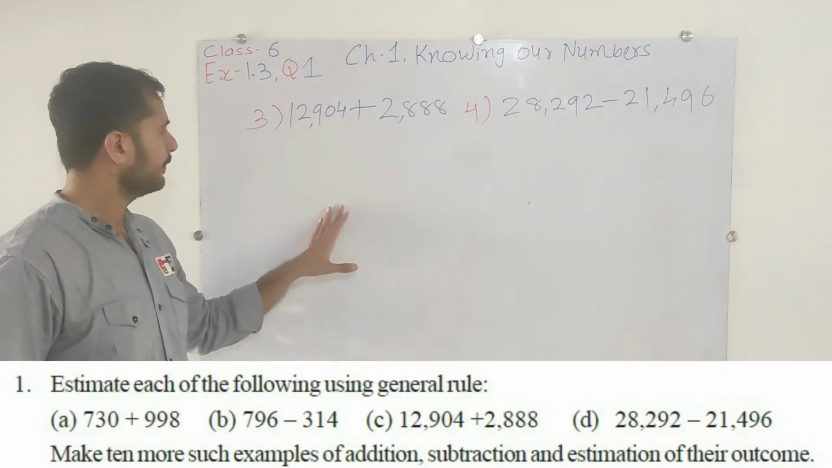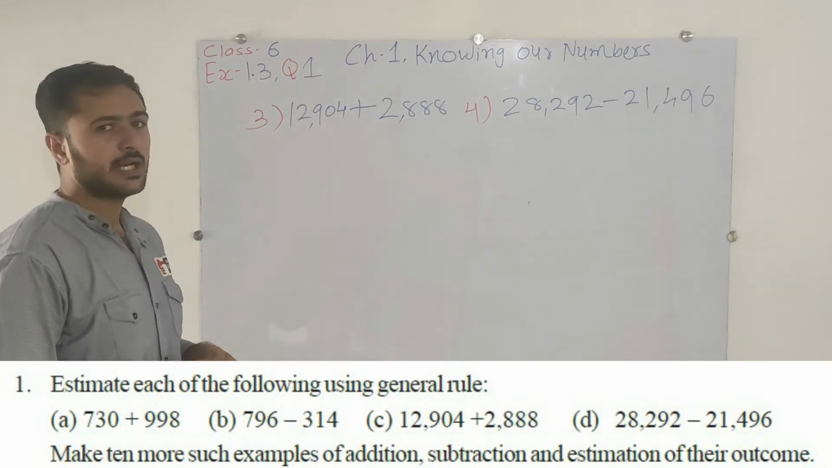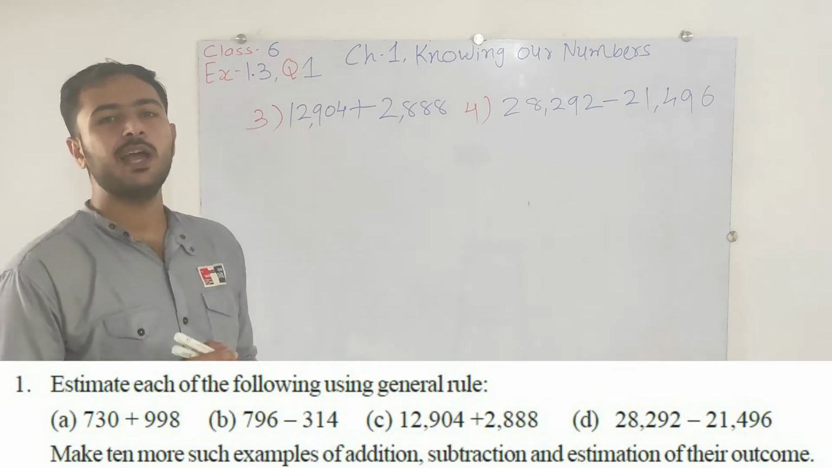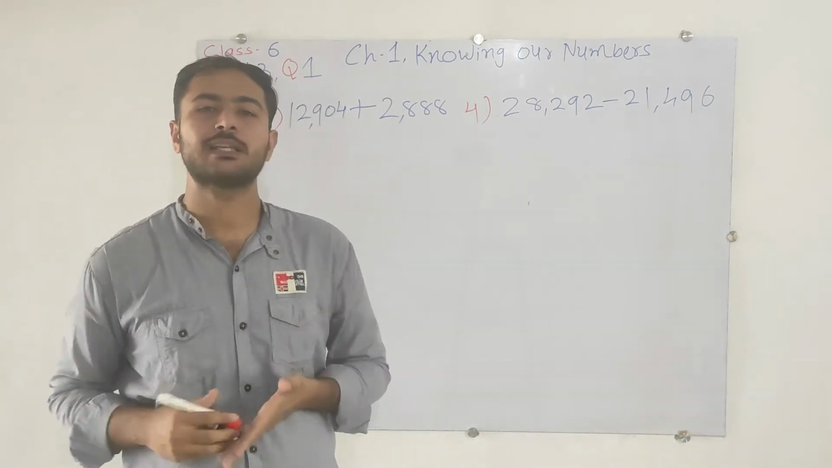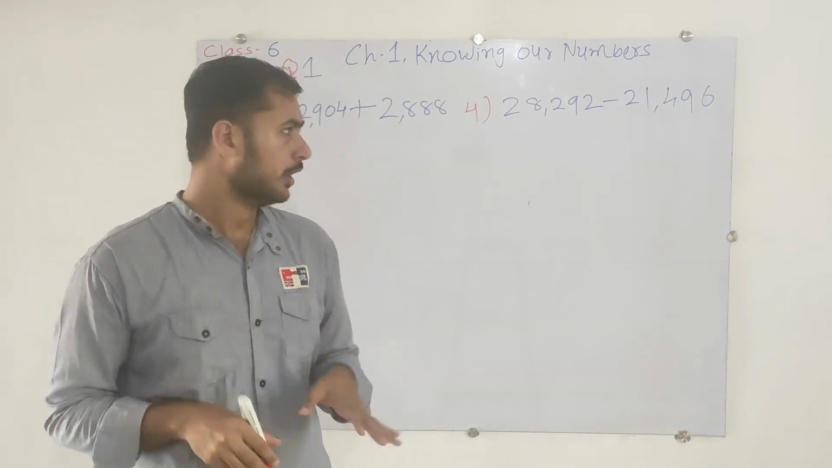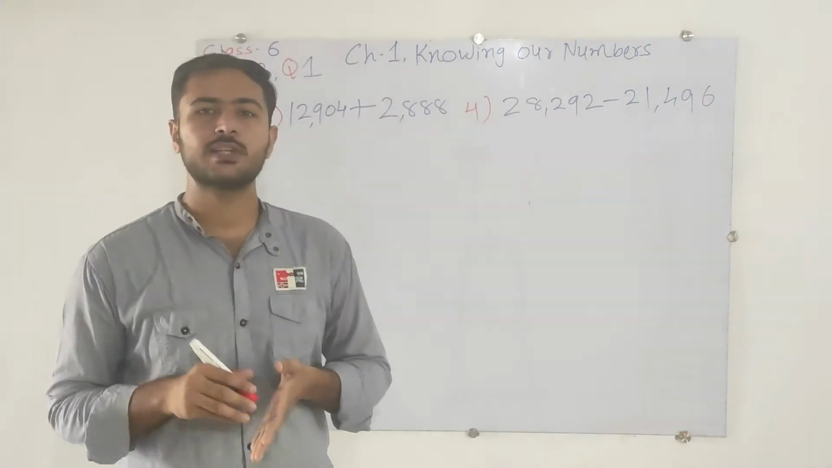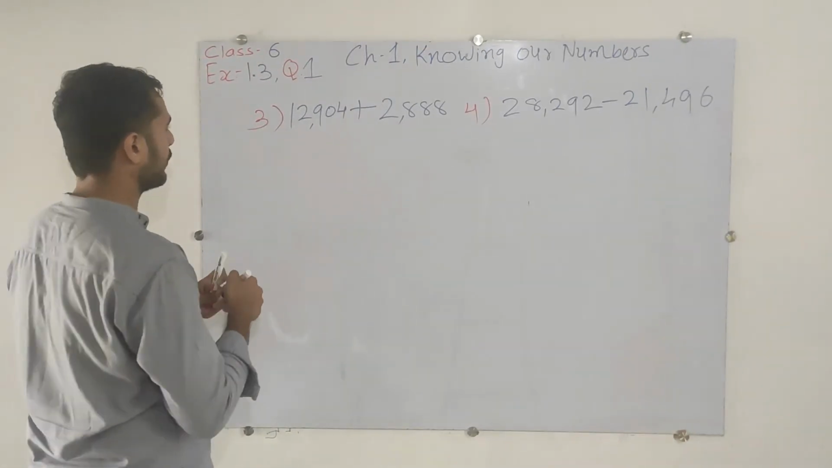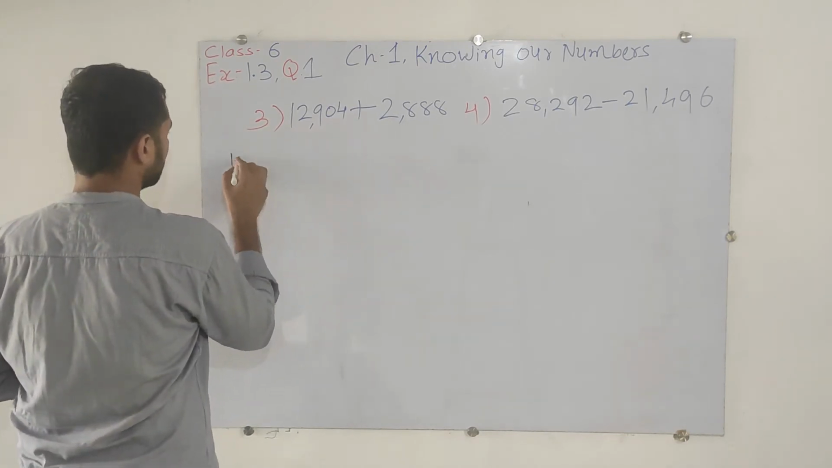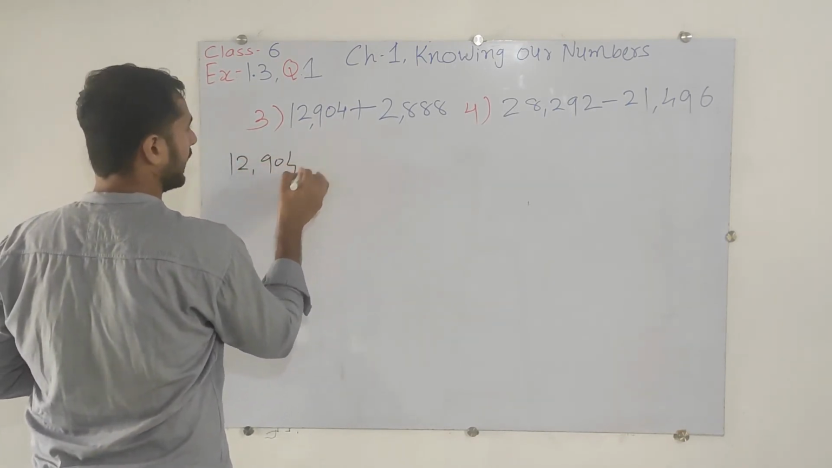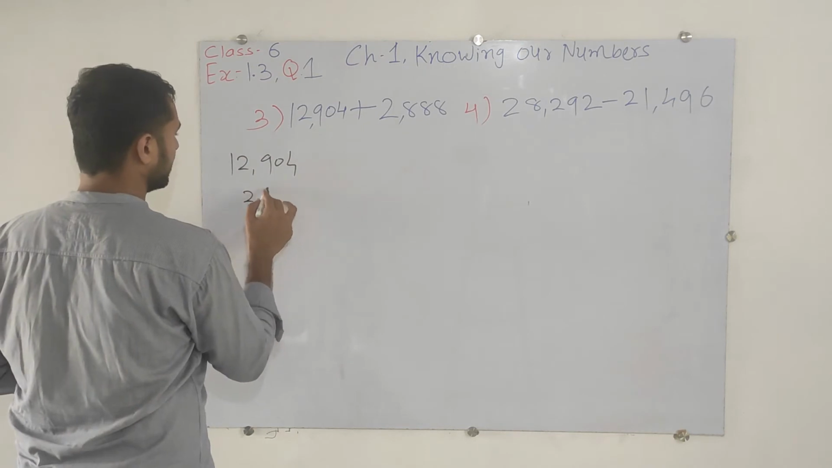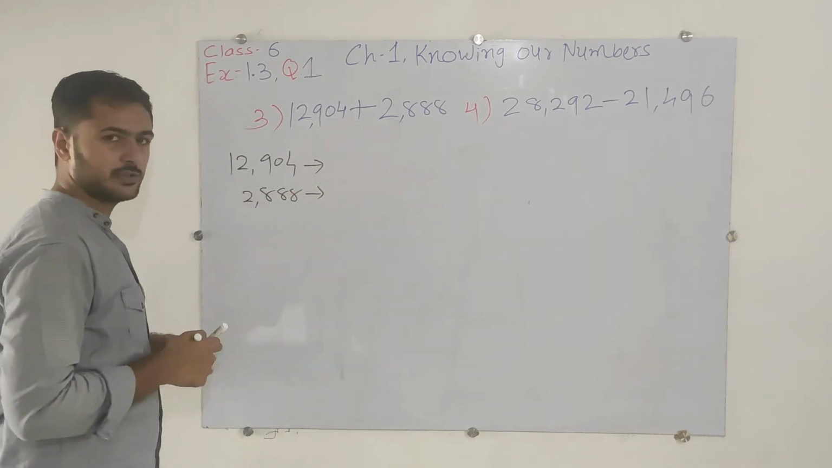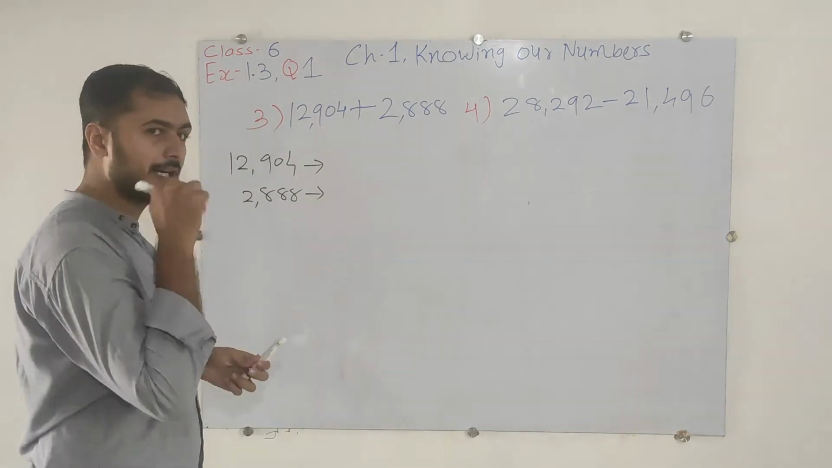Now question number 3, that is 12,904 plus 2,888. So here we have the numbers till the 1000 place and the 10,000 place. So we will just do the rounding off till the 1000 place. First of all, let's write the numbers: 12,904 and another one, 2,888. So first of all, we will do the rounding off till the 1000 place.